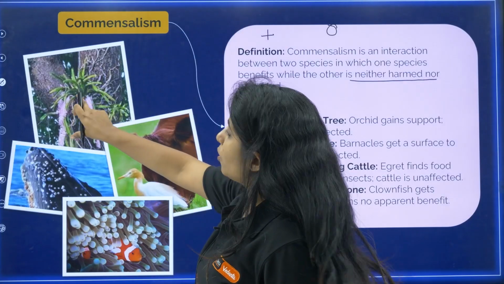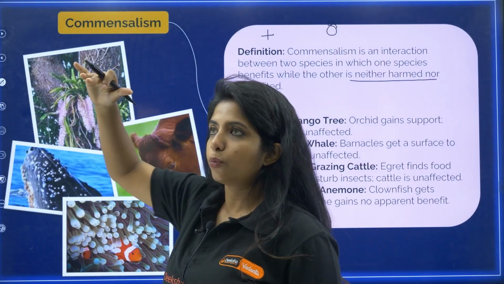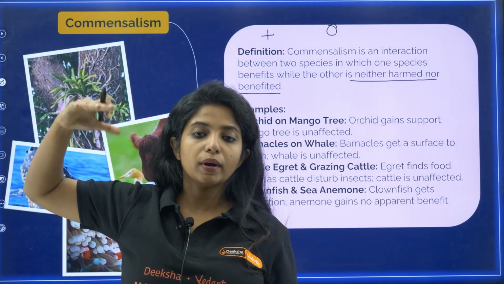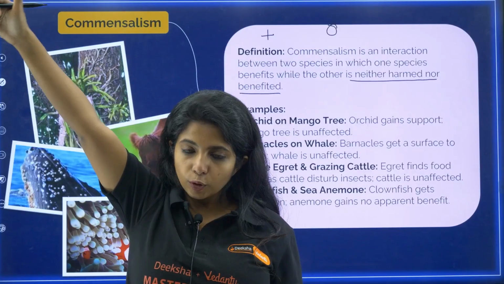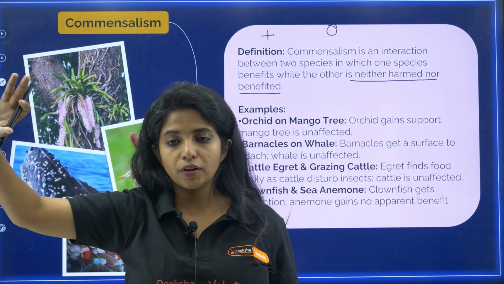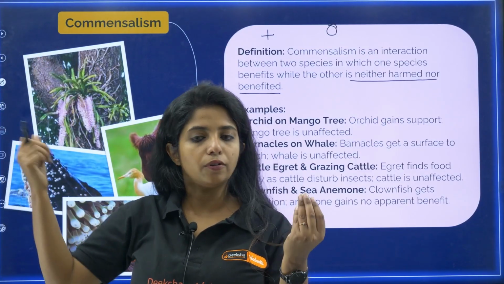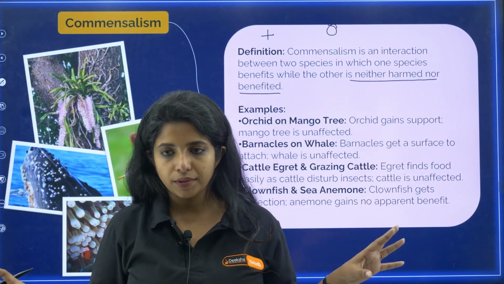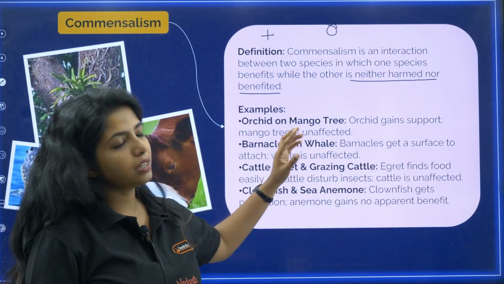So this is an orchid on the mango tree, my dear children. Because the orchid wants enough sunlight, which is why it goes and grows up there. Get it? It's not going to harm the plant or anything. It has its own leaf and everything. It does photosynthesis for itself. There is no harm. So the orchid gains support, the mango tree is unaffected.